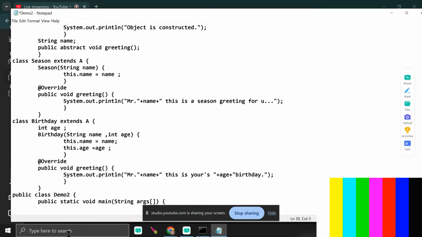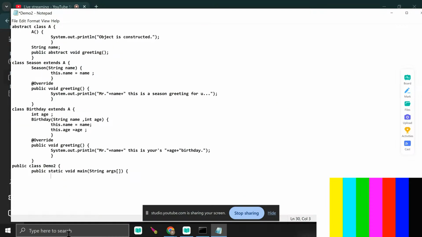Now when I enter into the main, what can I do here? I just write a is equal to new, and create the object. I just give the name, you see, Ankit. I pass the name. I already covered in case of dynamic method dispatch, what happens?